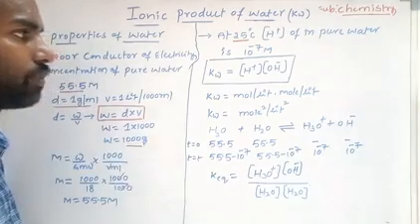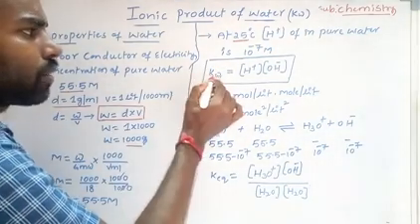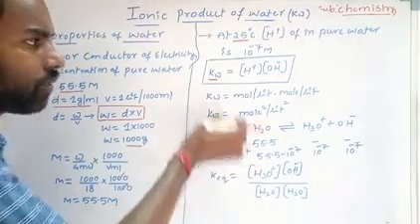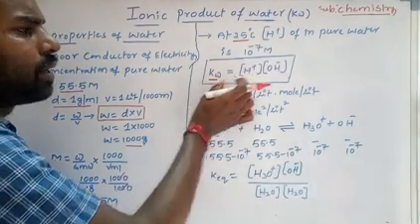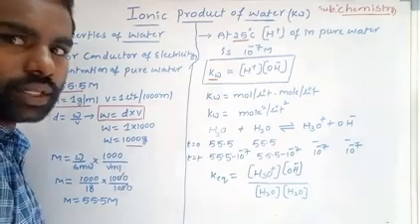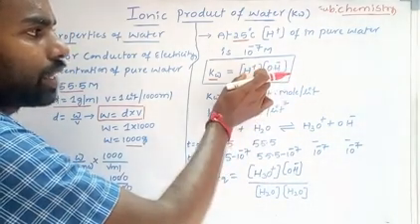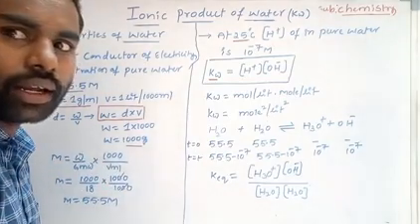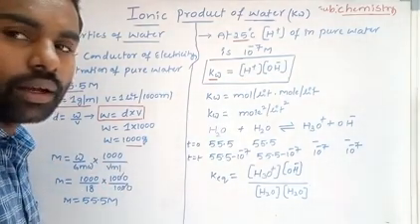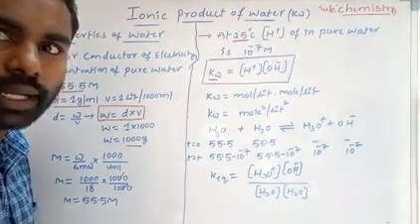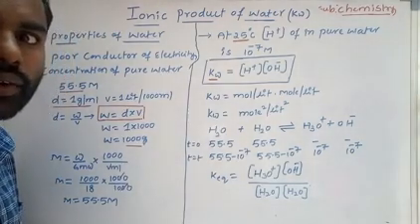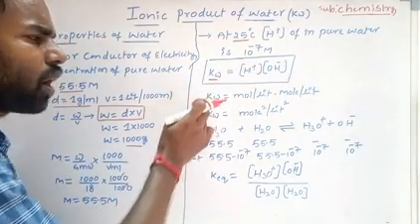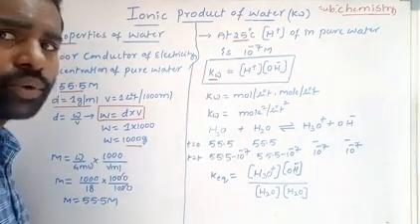Now, what is the meaning of ionic product? The ionic product of water is represented by Kw. The definition of ionic product is the product of the H plus ion concentration and the OH minus ion concentration. The product of the molar concentrations of H plus and OH minus ions is called the ionic product of water.